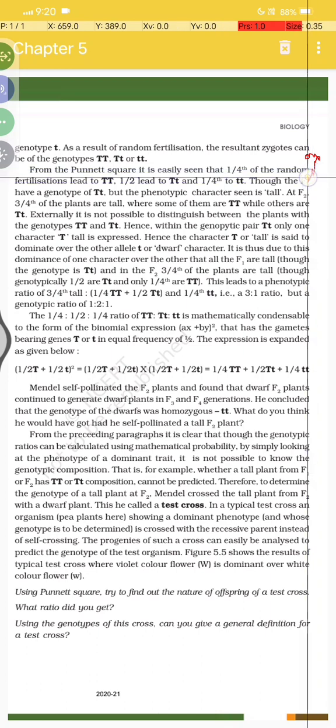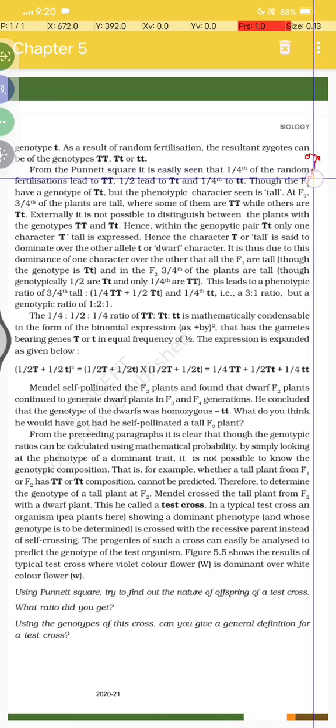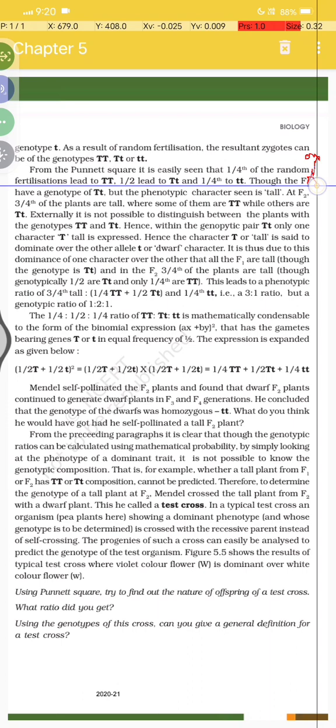From the Punnett square it is easily seen that 1 by 4th of the random fertilizations lead to capital T capital T, 1 by 2 lead to capital T small t, and 1 by 4th to small t small t. The F1 has genotype capital T small t, but the phenotypic character seen is tall. In F2, 3 by 4th of plants are tall, where some of them are capital T capital T while the others are capital T small t.